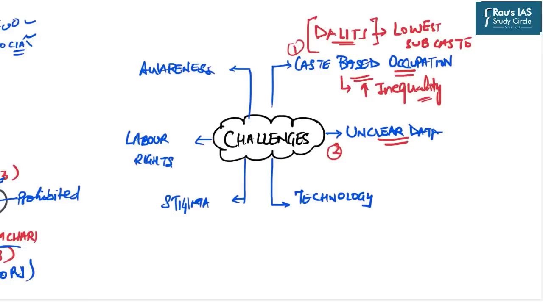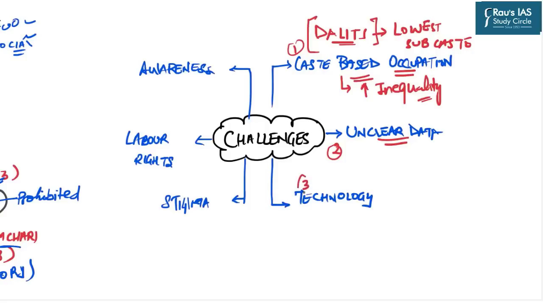So no concrete data is available in the public domain regarding these things. Yes, certain NGOs and civil society organizations have come up with several data, and from different government sources we interpolate, we infer many things, but clear data regarding manual scavenging activity in India is not available.